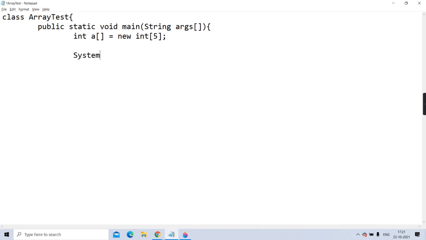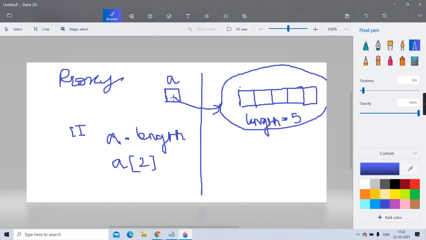Now tell me, guys, if I write System.out.println(a[3]), and I am writing System.out.println(a), what will be the output? If you have understood it properly, please tell me. And then one more concept is there which I have to tell you. So tell me, if I write a[3], counting 0, 1, 2, 3, so it's accessing the third value, what will it print?